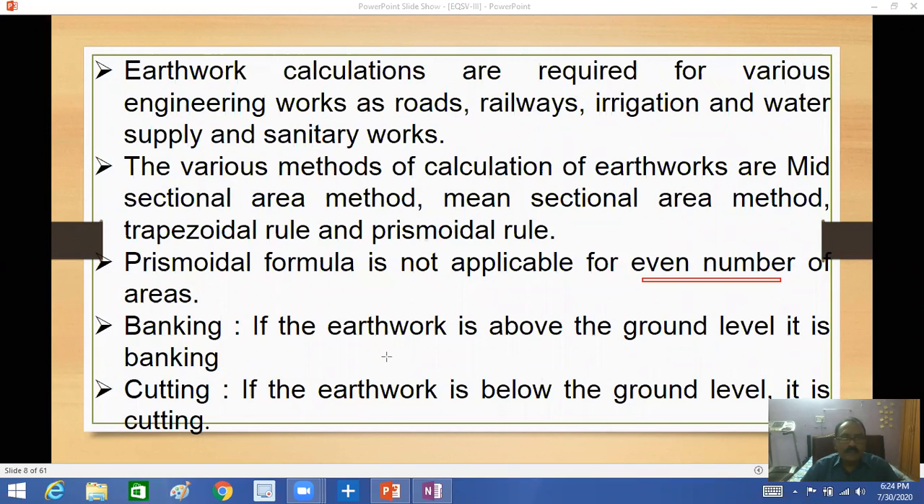So tell me, what is the example for banking? It's a road. For a road, what do we have? We have a trapezoidal shape, embankment and banking will be there. And a canal, you have to cut in trapezoidal shape. So in canals, cutting will be there. In roads, banking will be there.